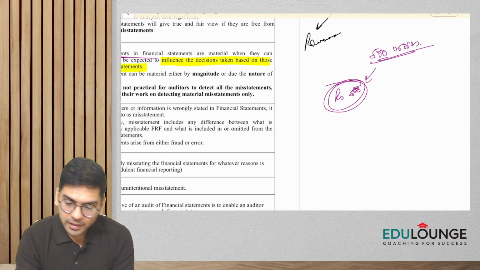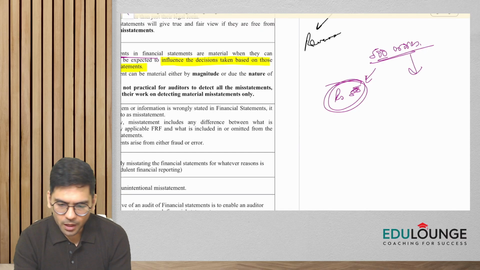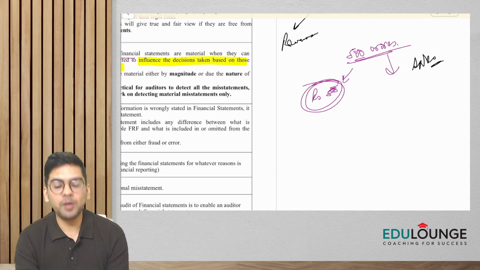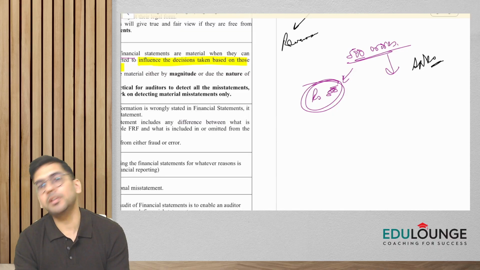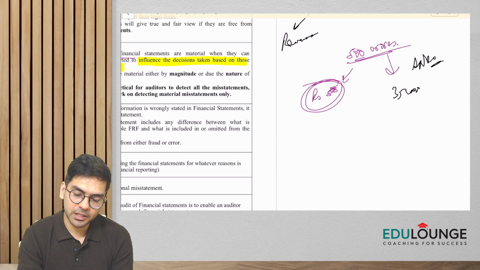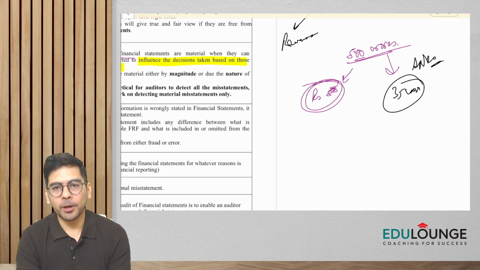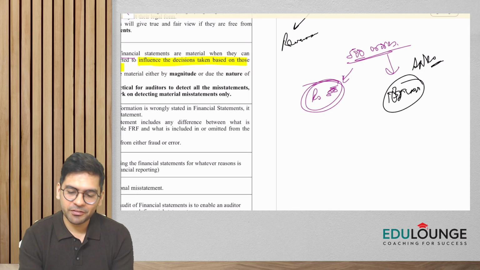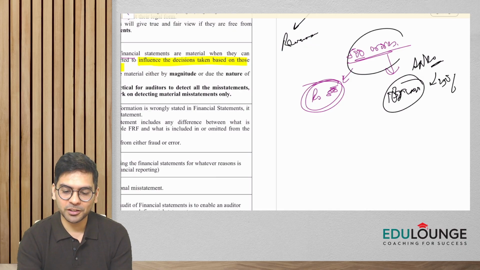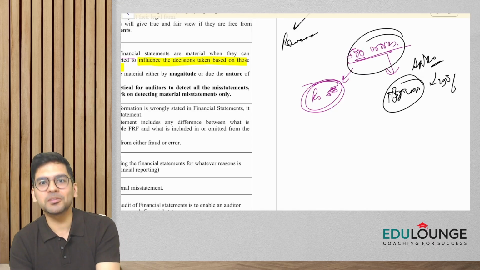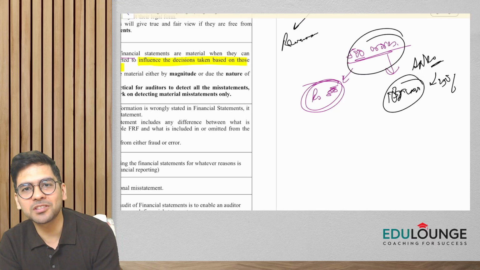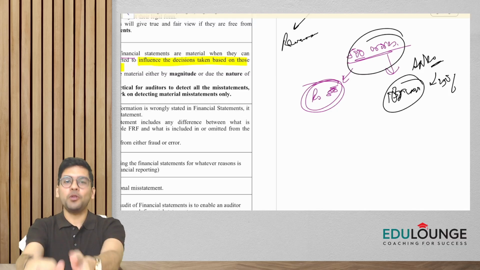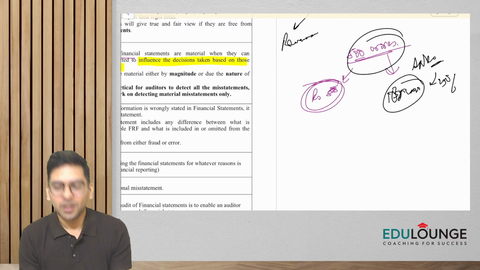But let's say it is a 500 crore company, and the sales figure has been misstated. Let's say around 100 crore of the sales figure is misstated. This is almost 25% of the total sales, right? So this is now very important. This might affect the user's decision. Probably now, if it is misstated, a prospective investor might not be willing to invest in the shares of the company. So what is material, guys?